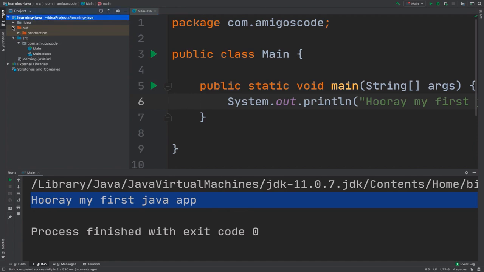If I expand this out folder, you see that we have production, learning-java, com, amigoscode, and then check this out. This is the actual Main.class, which then gets executed by the JVM. So we don't have to manually compile our applications. I just wanted to show you how it's done behind the scenes, but IntelliJ will take care of things.